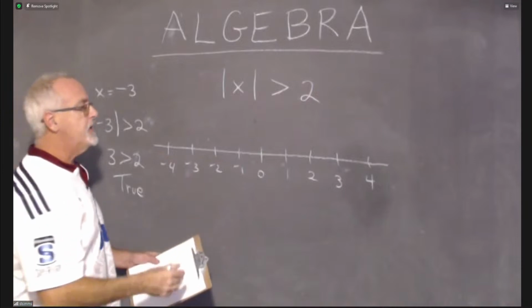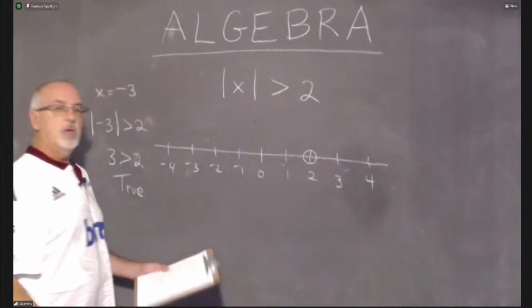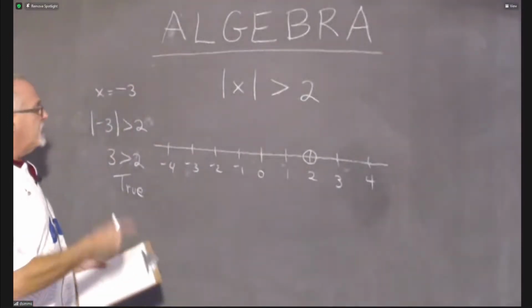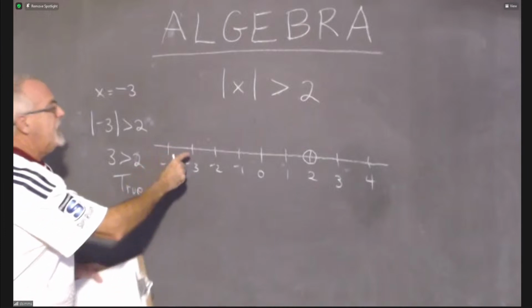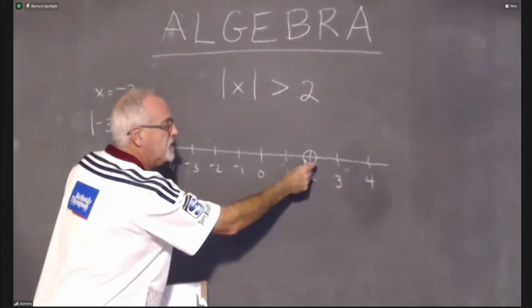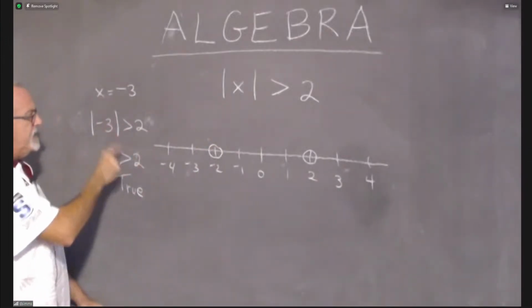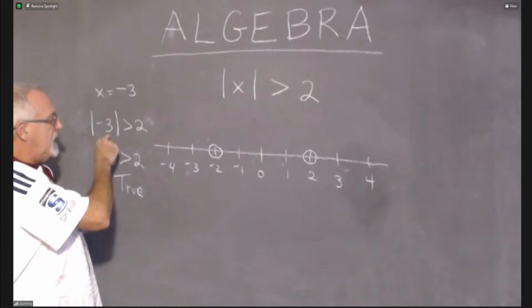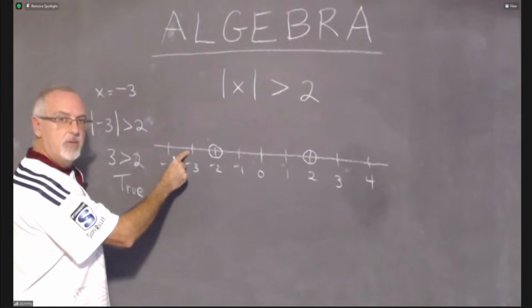It's going to be part of the area that's shaded. I'm going to put a circle on my 2, and I realize that 3 is going to be part of my answer. So that tells me I'm shading over here. Okay, let's make sure though. I'm getting ahead of myself. I was saying I needed to show my 2 on the number line. I have to show my -2 as well. And that's why, because I didn't start with 3. I started with -3. So -3 is giving me a true statement because the absolute value of -3 is greater than 2. It works. Therefore, I'm going to be shading over here.